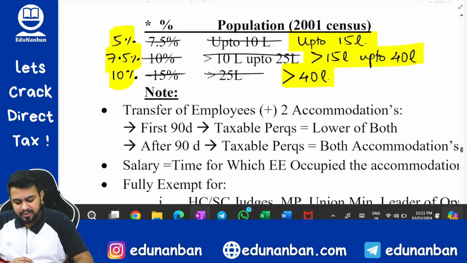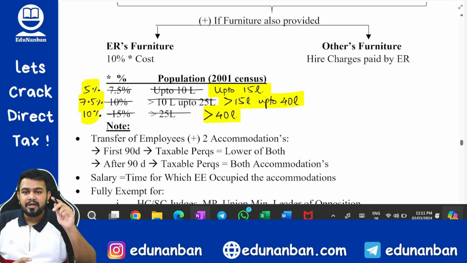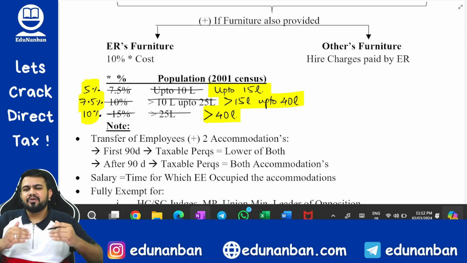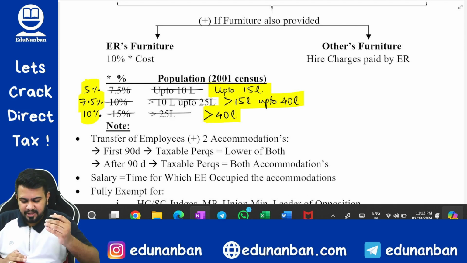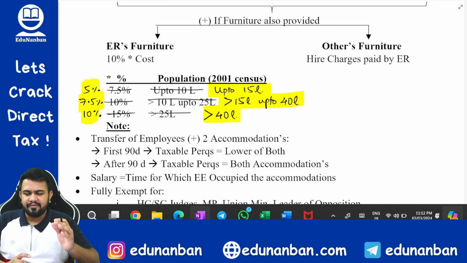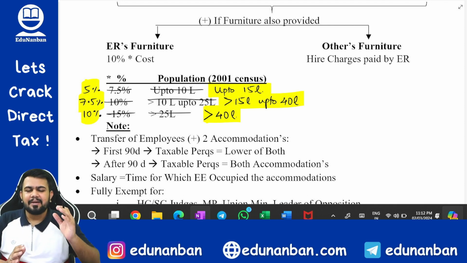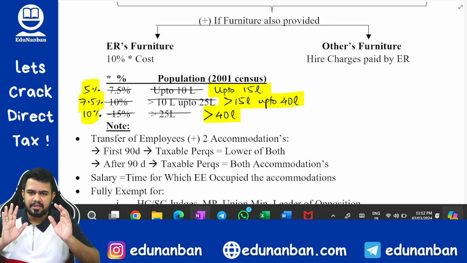Okay. Since these limits have changed, don't refer to the questions in your study material, because in your study material the questions are solved using different rates. You are going to get confused. Either solve the question yourself using the new percentages that are given, or just ignore it. Learn this thoroughly, and if it comes in the examination, you should know how to apply those rates.